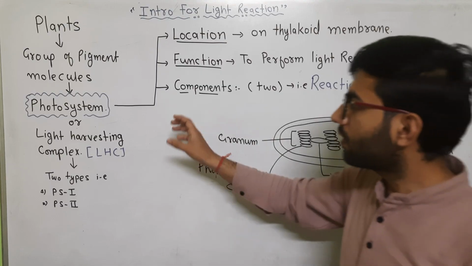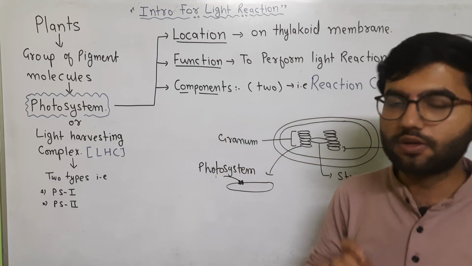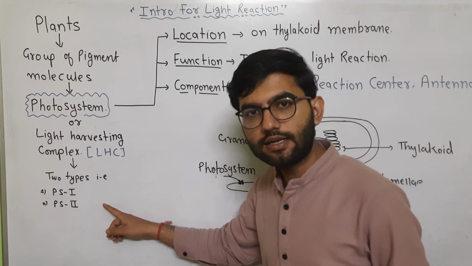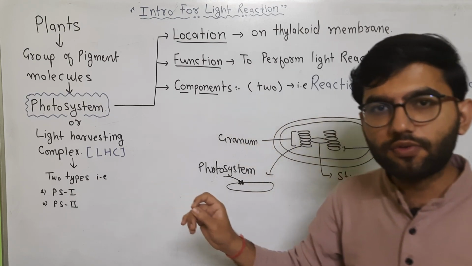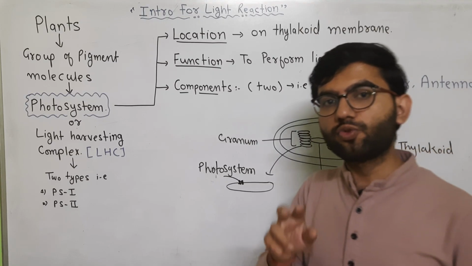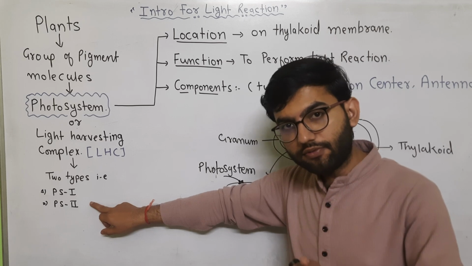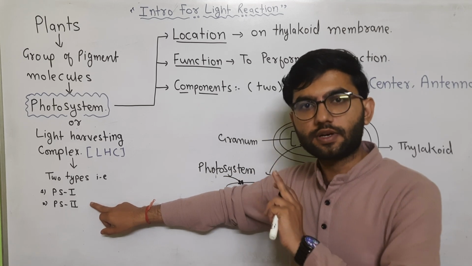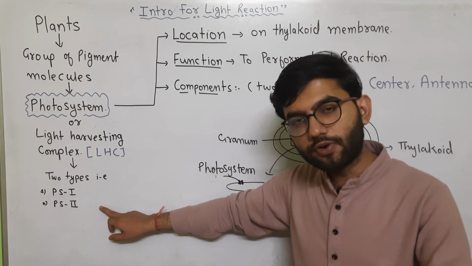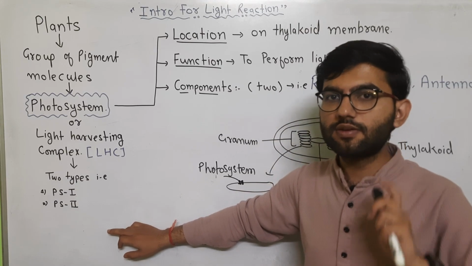And photosystem is also called the light harvesting complex because it is responsible for the absorption of light energy. The names photosystem first and second are given on the basis of their discovery. But when they function within the plant, first photosystem second works, then photosystem first works. So their naming is on the basis of discovery, but in the way of function, first of all photosystem second works, then photosystem first works.